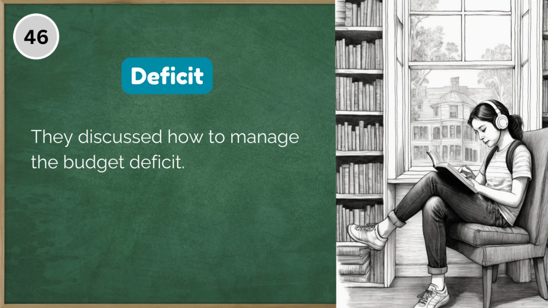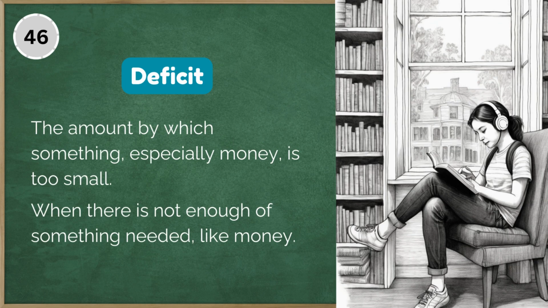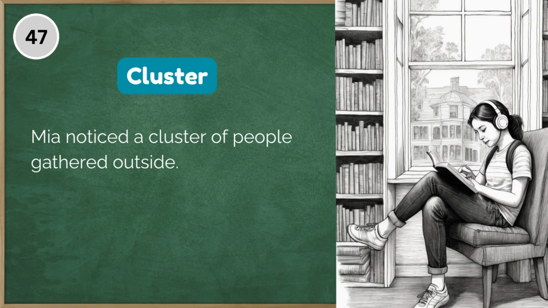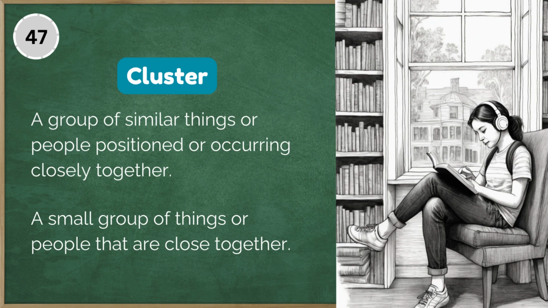46. They discussed how to manage the budget deficit. Deficit, the amount by which something, especially money, is too small. Deficit, when there is not enough of something needed, like money. 47. Mia noticed a cluster of people gathered outside. Cluster, a group of similar things or people positioned or occurring closely together. Cluster, a small group of things or people that are close together.